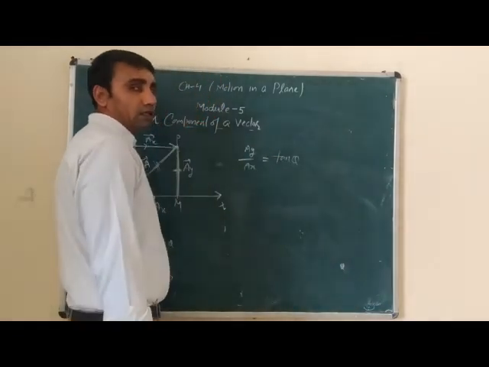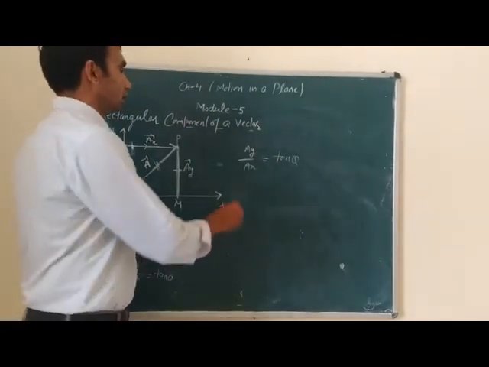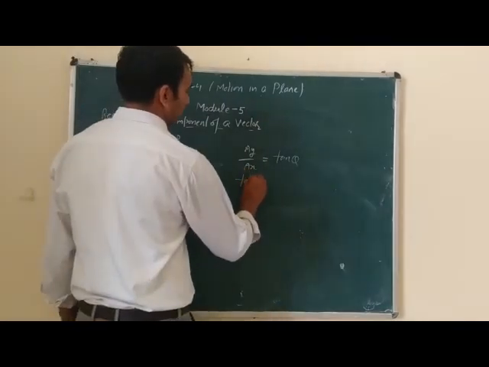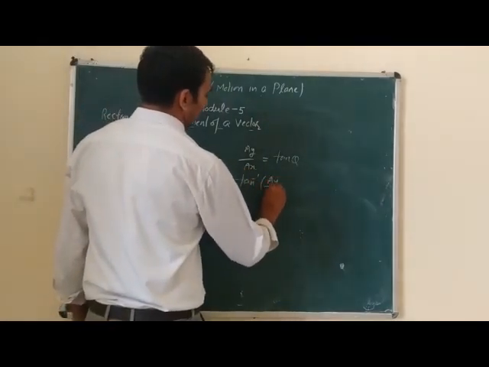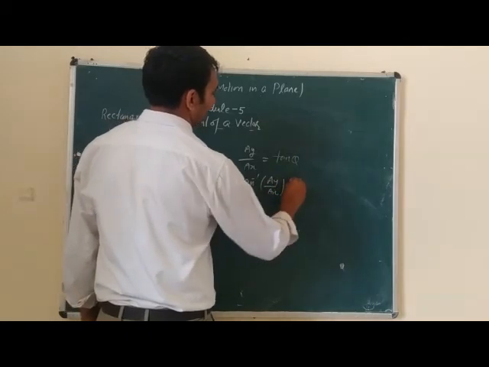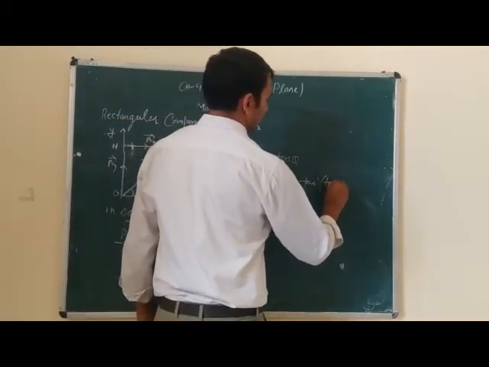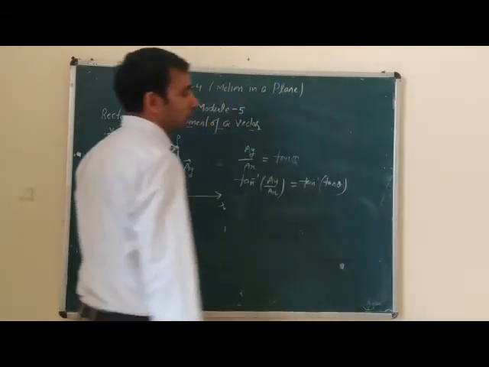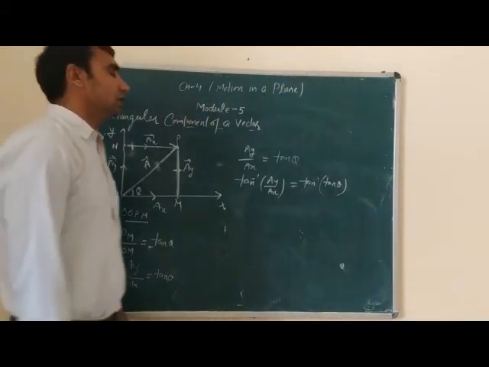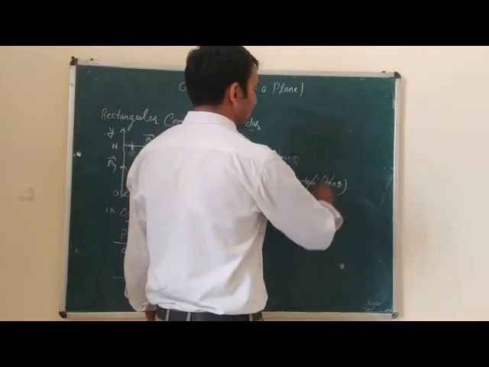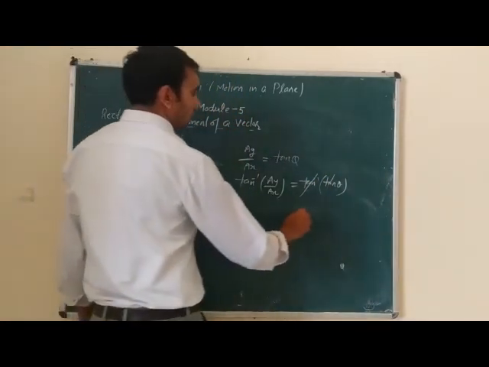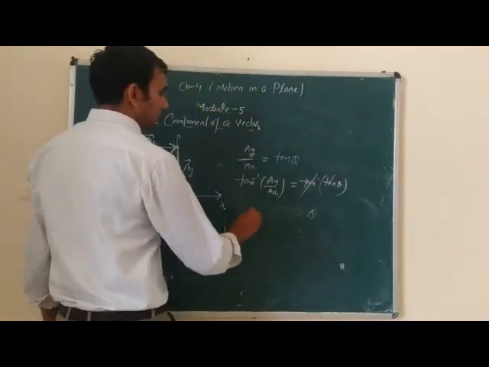Now multiplying tangent inverse on both sides, tangent inverse of AY divided by AX is equal to tangent inverse of tangent theta. Tangent inverse cancels tangent, so theta is equal to tangent inverse of AY divided by AX.